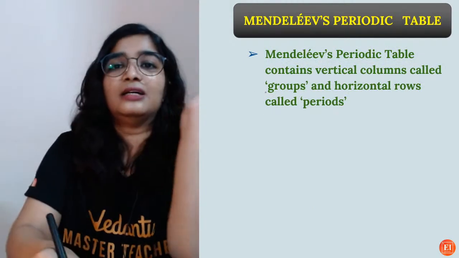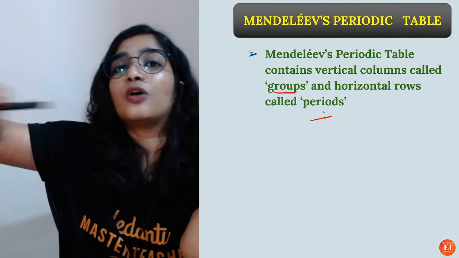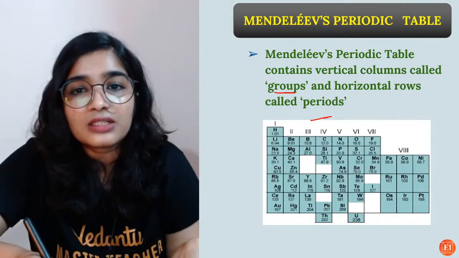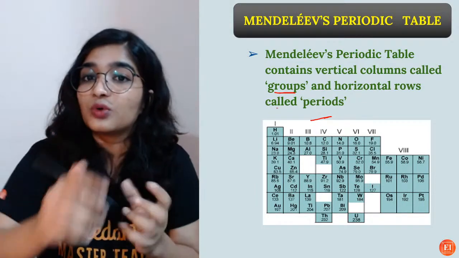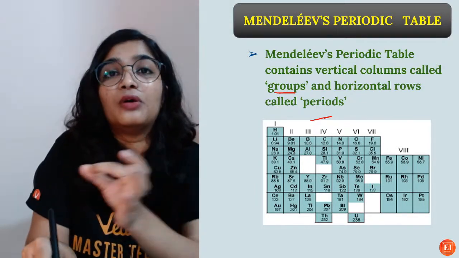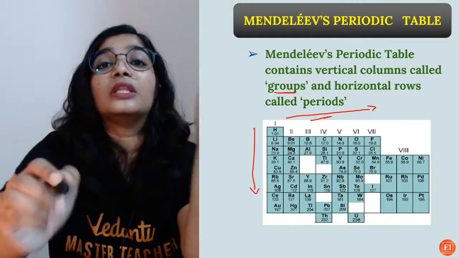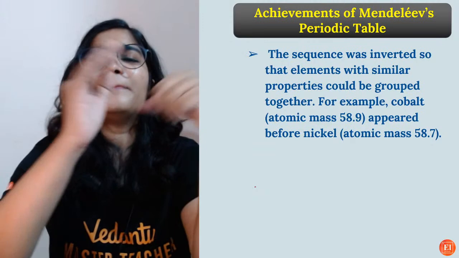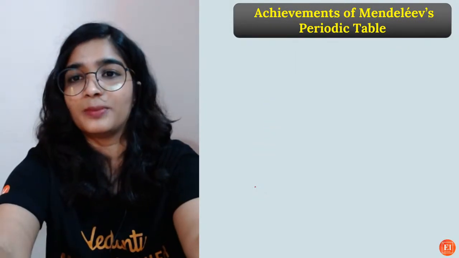So his periodic table contains groups and periods. Periods are the horizontal rows and groups are vertical columns. You can see here, this was done based on the chemical properties, and the elements are in the increasing order of their atomic mass. So the horizontal rows are called periods and the vertical columns are called groups. But of course there were drawbacks in his periodic table also.